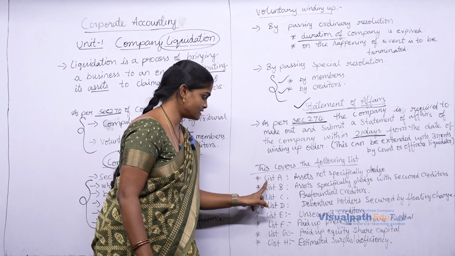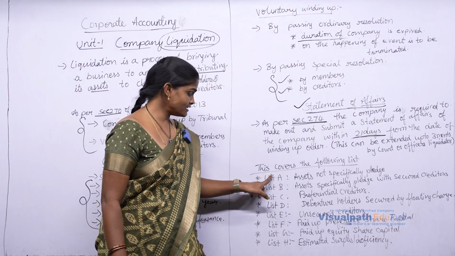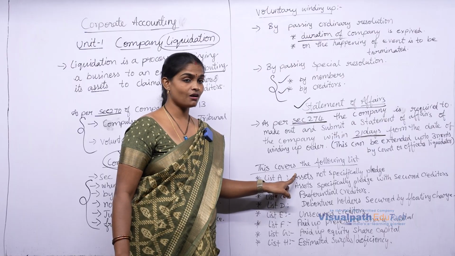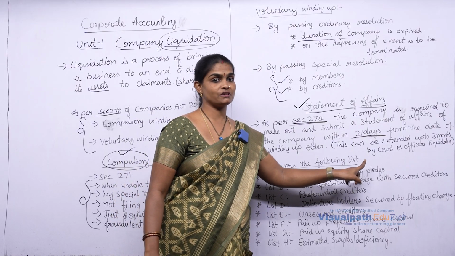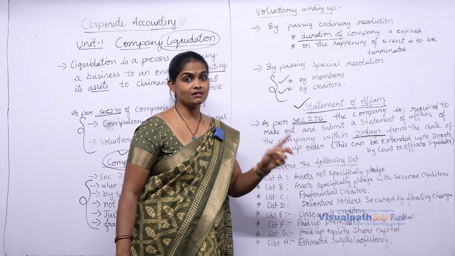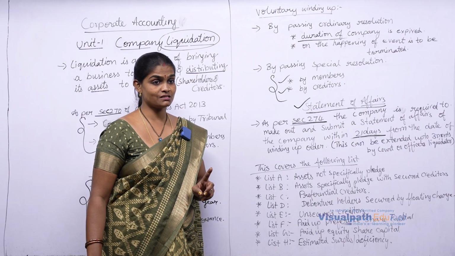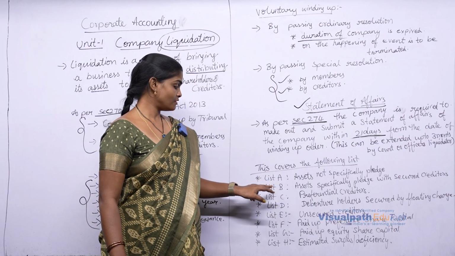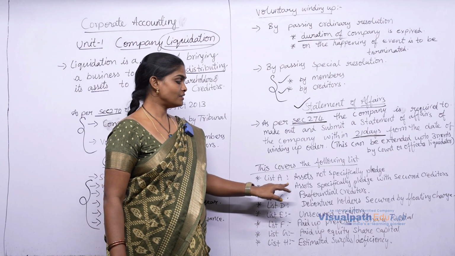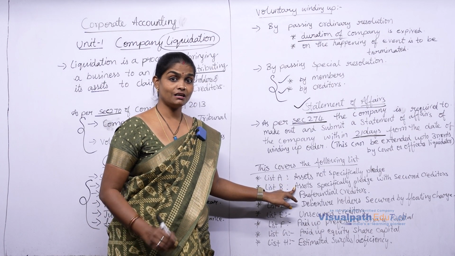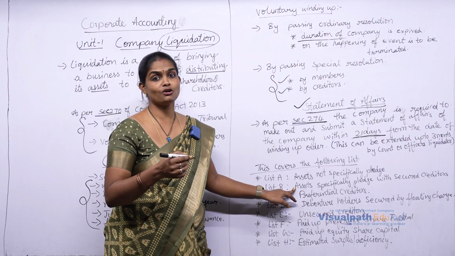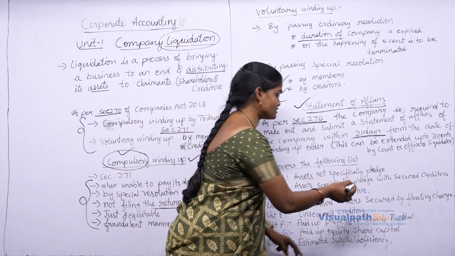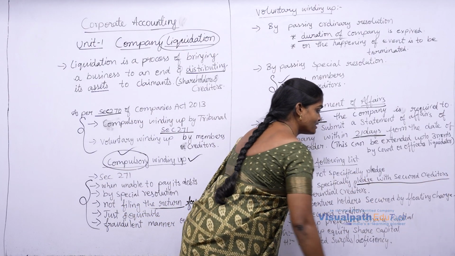Here is a list A to H. In list A, they will mention all the assets which are not specifically pledged. All the assets which are not specifically pledged, the free assets, will be put together under list A. Then list B, the list of all the assets specifically pledged with any of the creditors, that is, pledged with secured creditors.